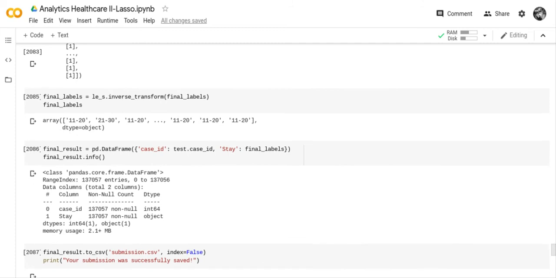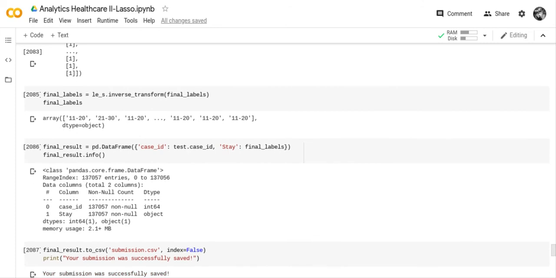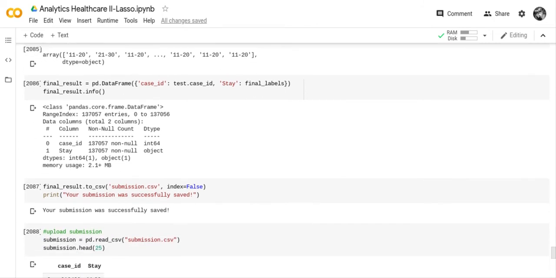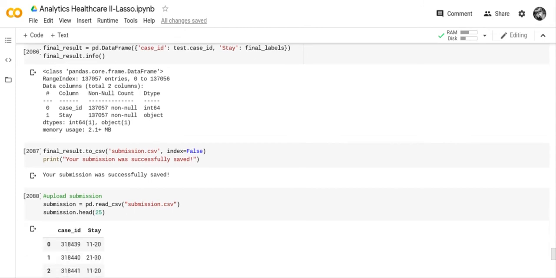And then what we did at the very end, we had to reverse the label encoder. So final labels equals LE underscore S dot inverse transform final labels. And then you can see your final labels is text, which is what Analytics Vidhya wants. So we put final labels into a data frame, and you can see that the output of the final labels is an integer and an object.